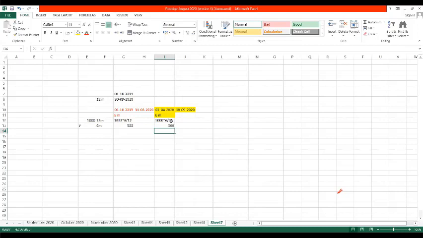Fine. Now, this 500 is for the next year, that is the next financial year, 2020. I have paid this 500 also on 1st October 2019. Will you all agree with me?